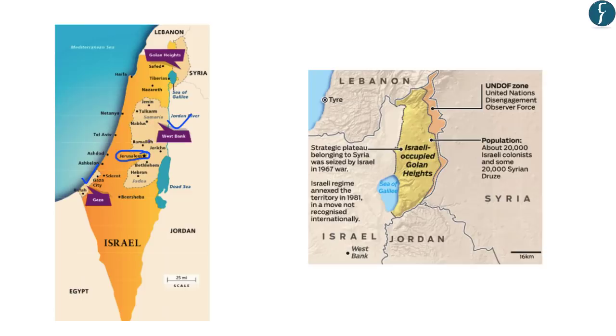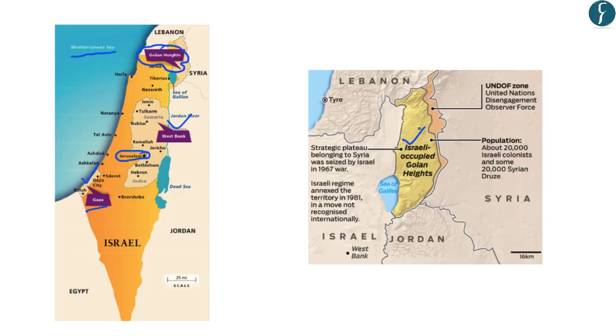So these locations, that is the West Bank and the location of Gaza Strip, are important for us from the exam point of view. And in this line, you should note that the Gaza Strip shares its border with the Mediterranean Sea. Then there is another region which is known as Golan Heights, which is continuously in the news. And this Golan Heights is also an Israeli occupied territory.